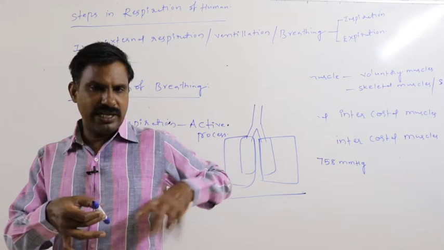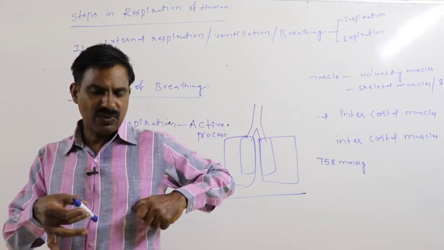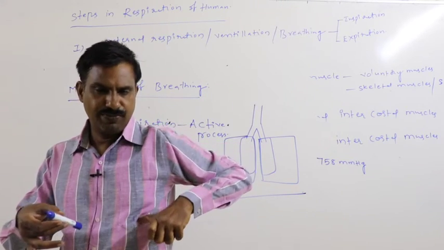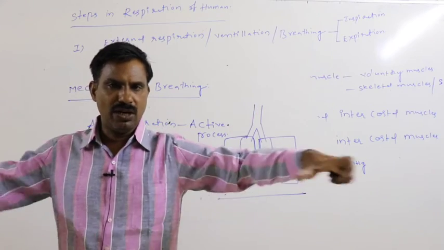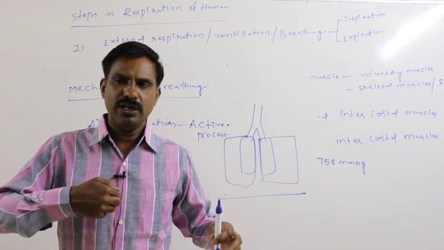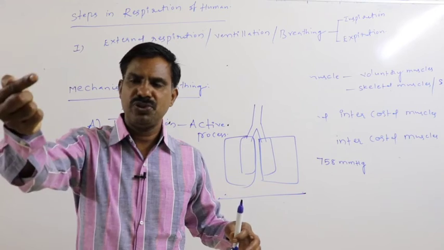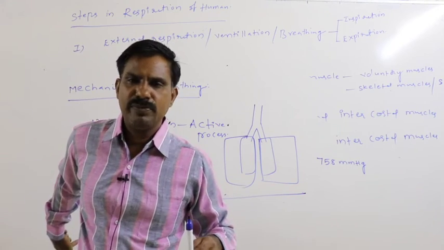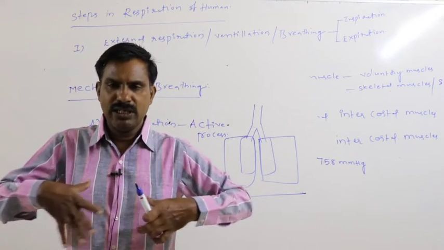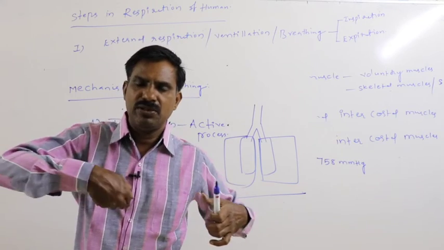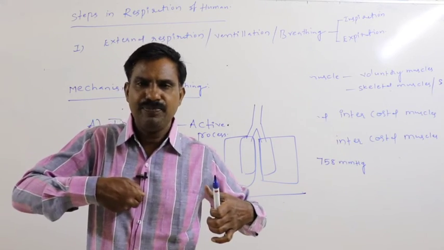Whenever these muscles get contracted, ribs are pulled out. Due to that, the sternum is pushed forward, the vertebral column is pushed back. By that way, thoracic volume increases from dorsal to ventral.